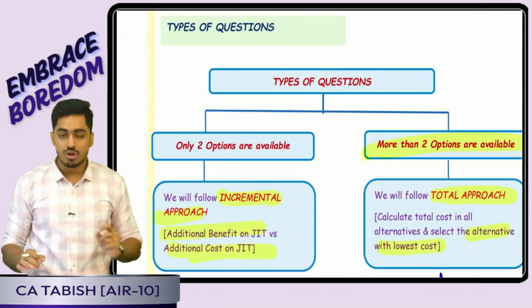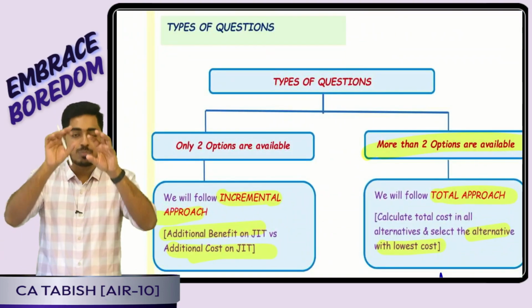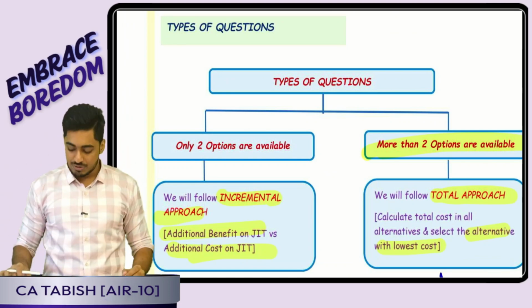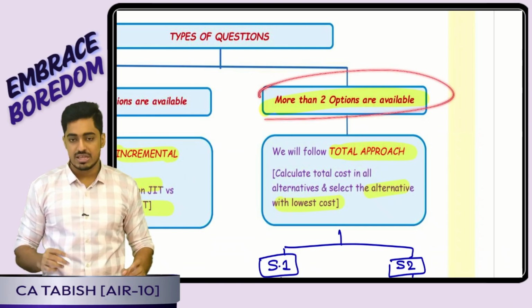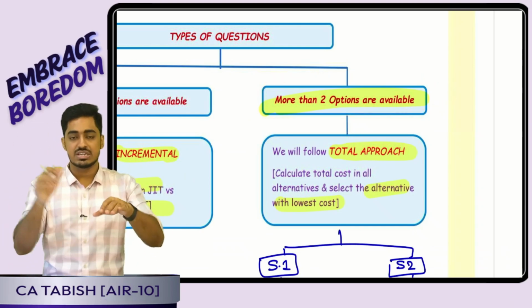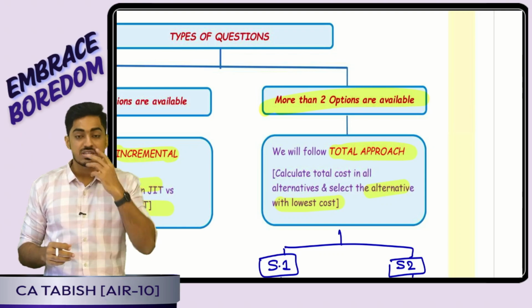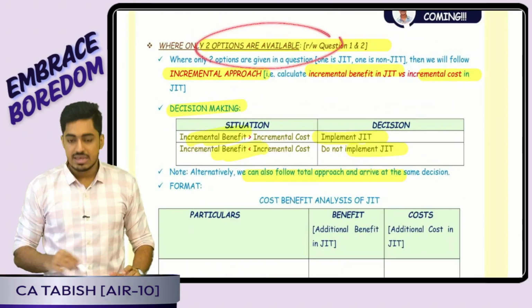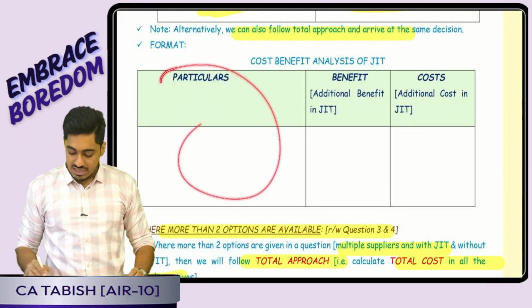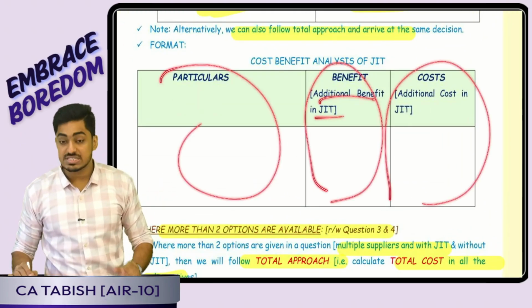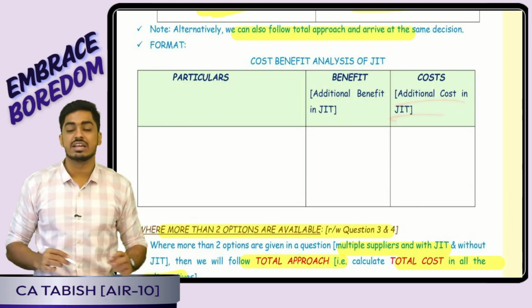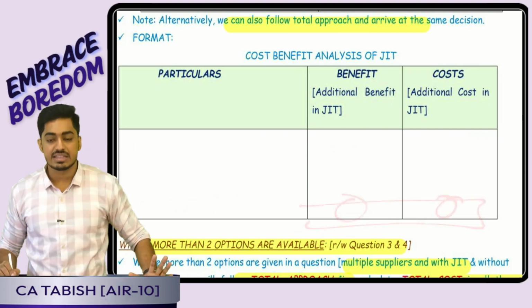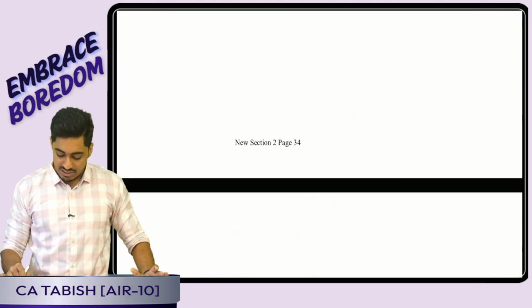Okay, great, boss. What all types of questions can come? Type 1 question, where two options are there. Company is there without JIT, with JIT. I will be following incremental approach. Or type 2, more than two options are available. Supplier 1, supplier 2, no JIT, JIT. Multiple options are there, so I will have to go for the total approach only. Now only two options are available. I will draw particulars, benefit column, cost column. In benefit I will show the additional benefit in JIT. In cost I will show the additional cost in JIT. So accordingly I will calculate the total benefit, total cost, and the net benefit. Is this clear, everyone? There are some additional points to be kept in mind.